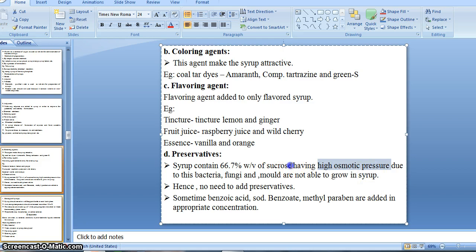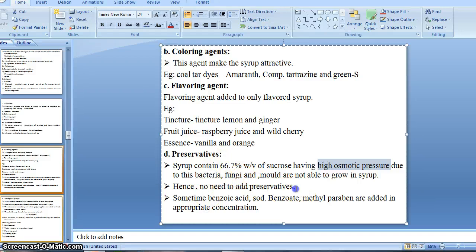Due to this osmotic pressure, bacteria, fungi and mold can't grow. If these do not grow, then our preparation is safe or preserved for some time, right?